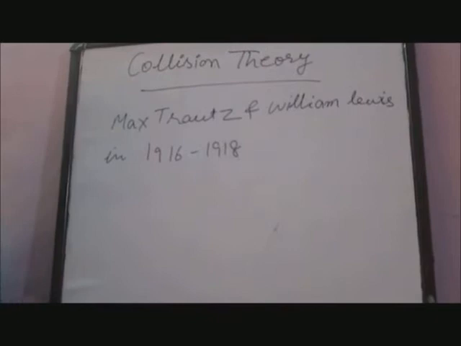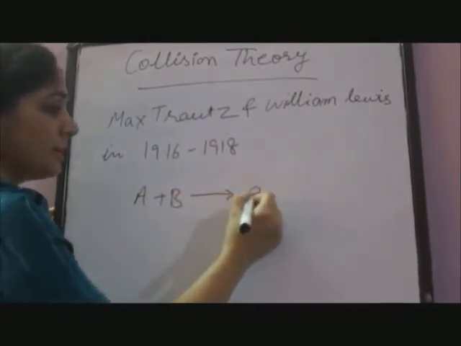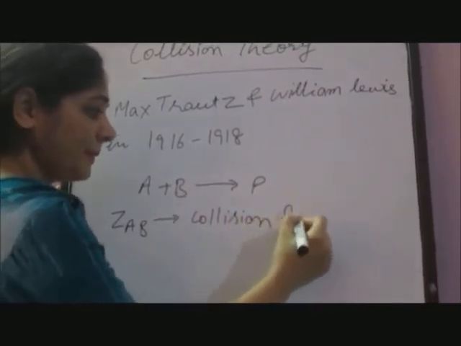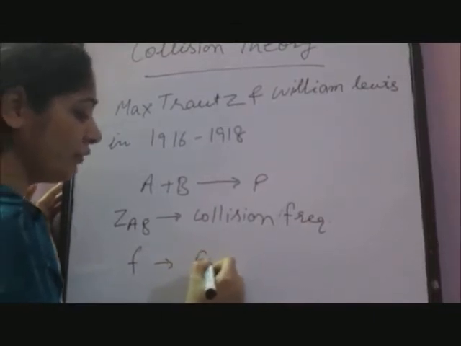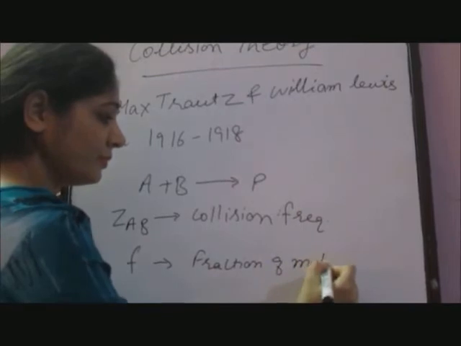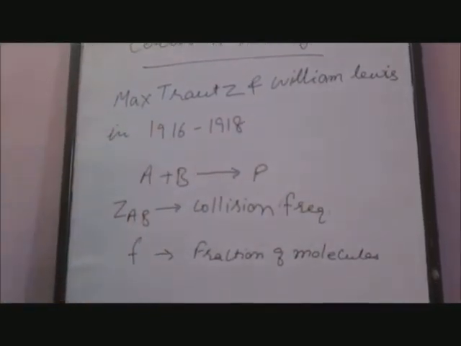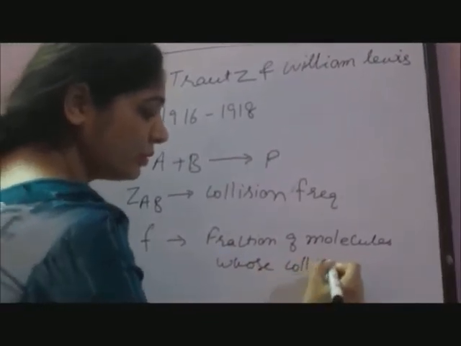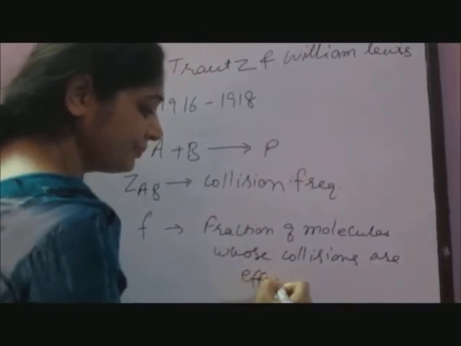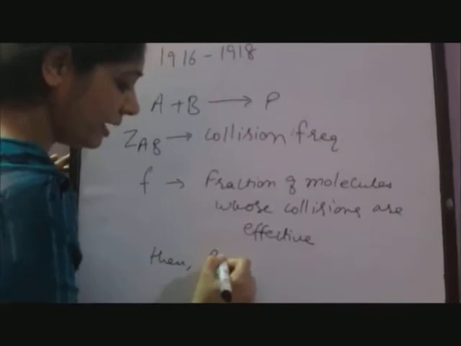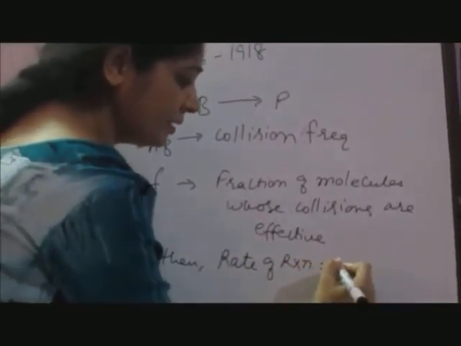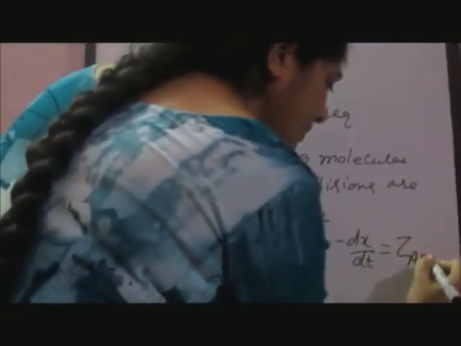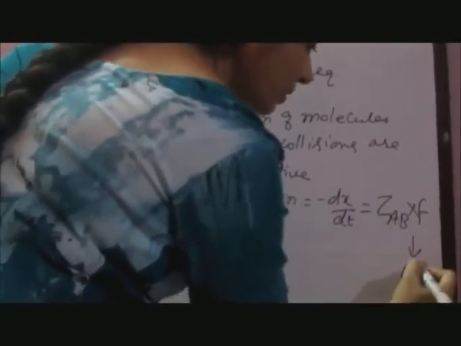For elementary bimolecular reactions, A plus B gives products, if ZAB is the collision frequency and F is the fraction of molecules whose collisions are effective, then rate of reaction minus dx upon dt is equal to ZAB into F. This is equation number 1.